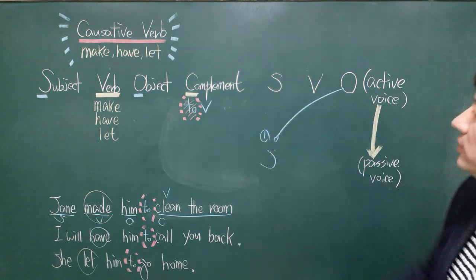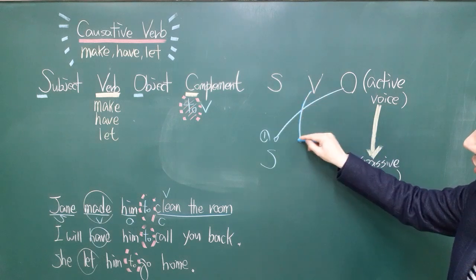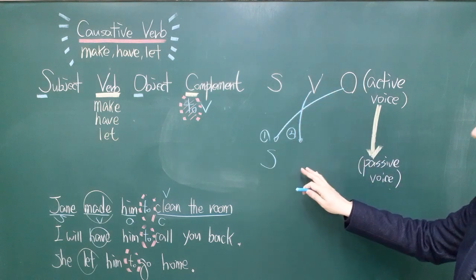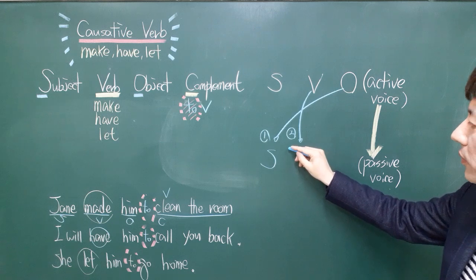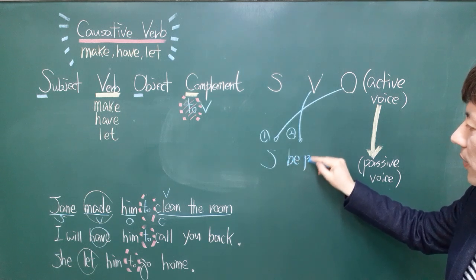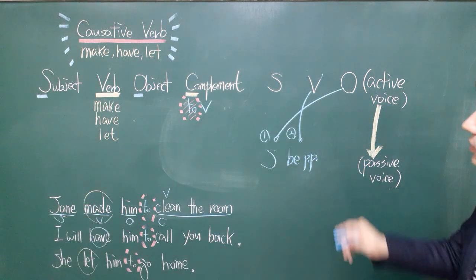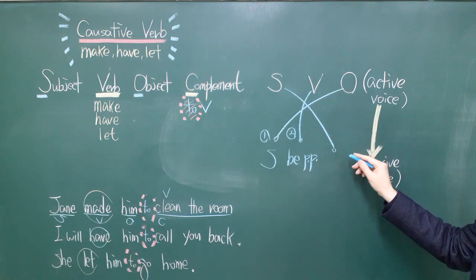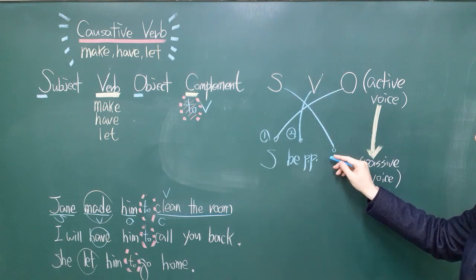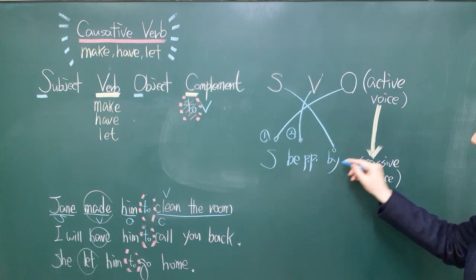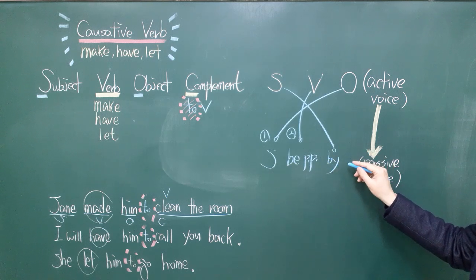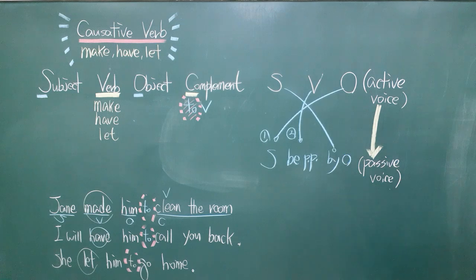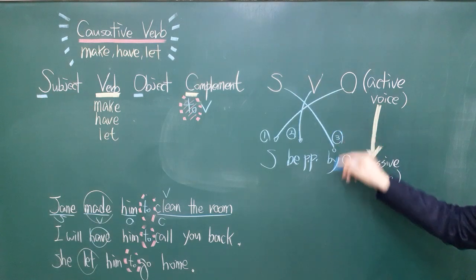This is number one. Number two is the verb is going to be changed into be verb plus past participle. And number three is the subject should be situated at the end of the sentence in the form of by plus object. This is number three.